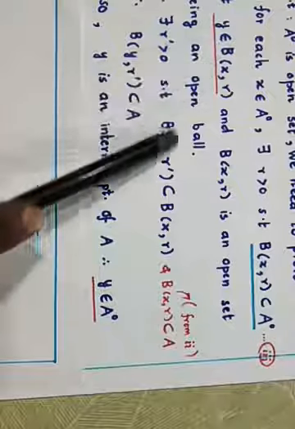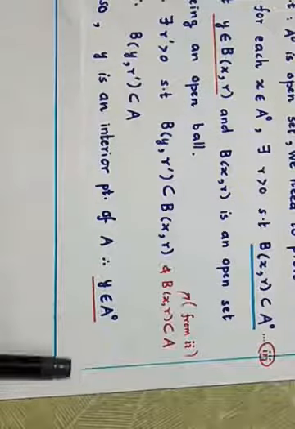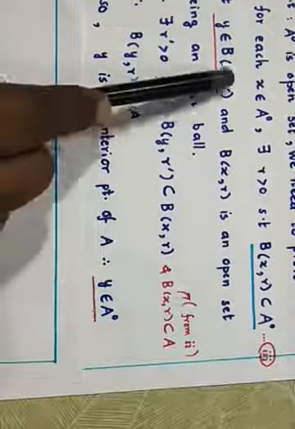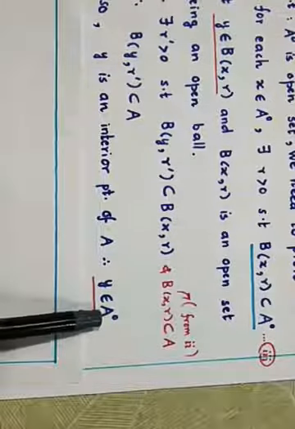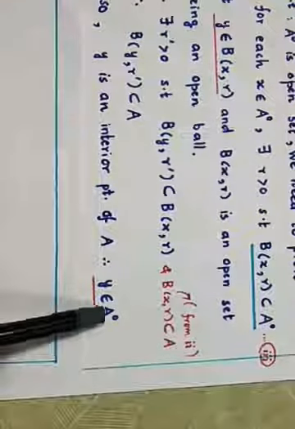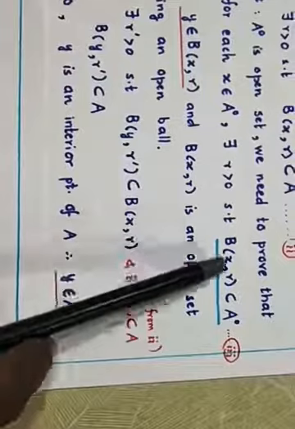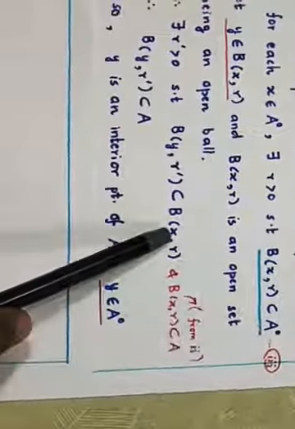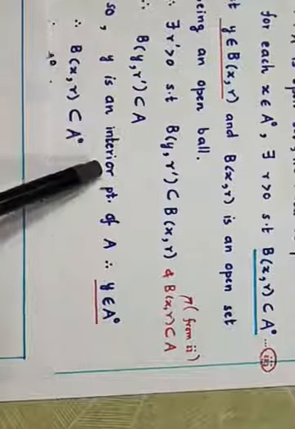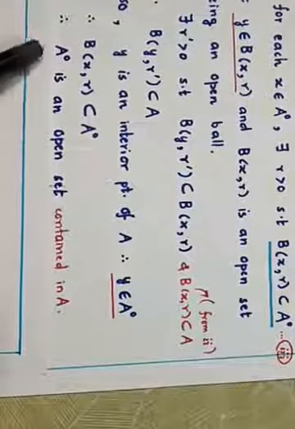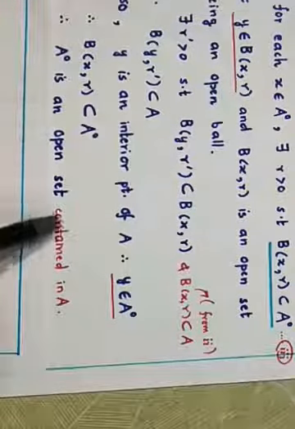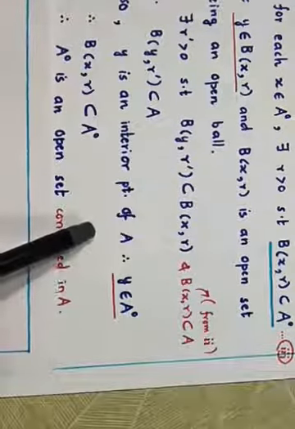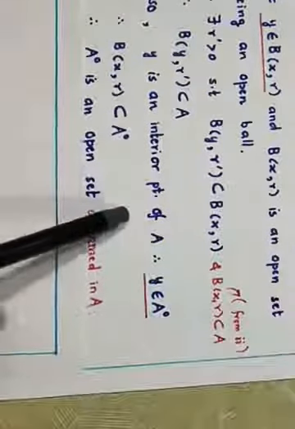We have shown that this Y is in A interior. It means this is a subset of A interior, and that is what we wanted. We wanted to prove that B(X, r) is contained in A interior, and when we have proved this, we have proved that A interior is an open set contained in A.